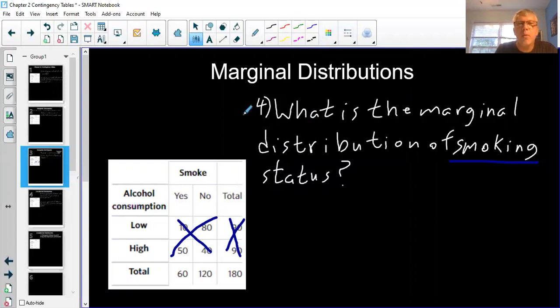And so now, marginal distribution of smoking status, well, there's only 2 statuses, there's yes or no. And 60 out of the 180 said yes to smoking.